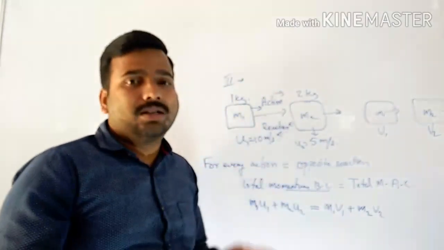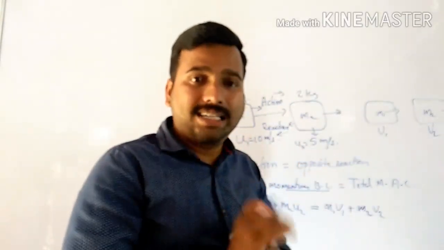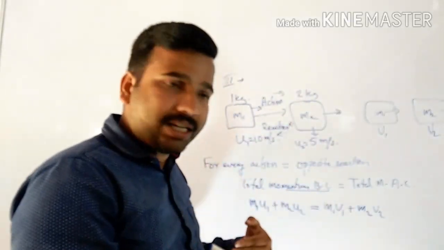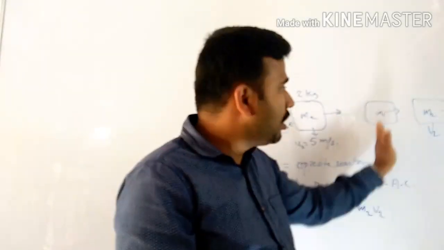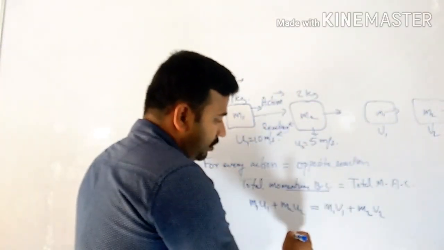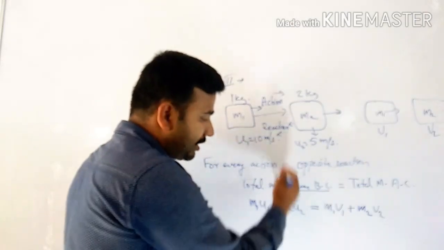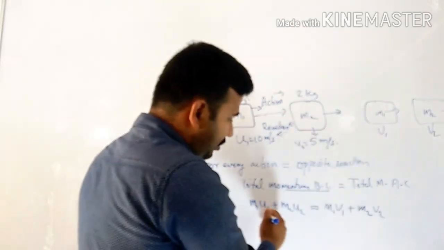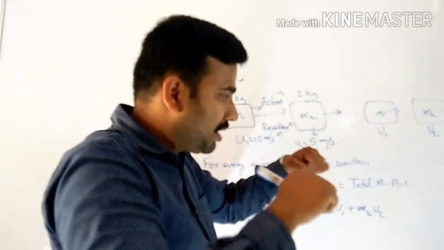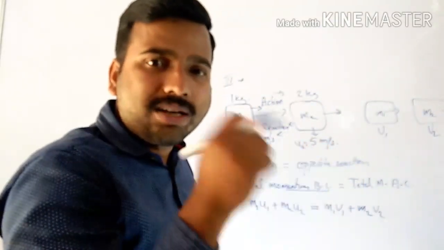This is the law of conservation of momentum: total momentum before the collision is equal to total momentum after the collision. The time factor remains the same in both cases; say the duration of the collision is 1 second.